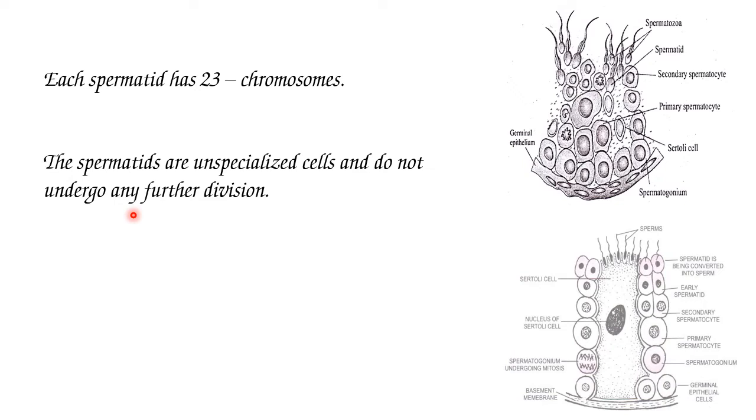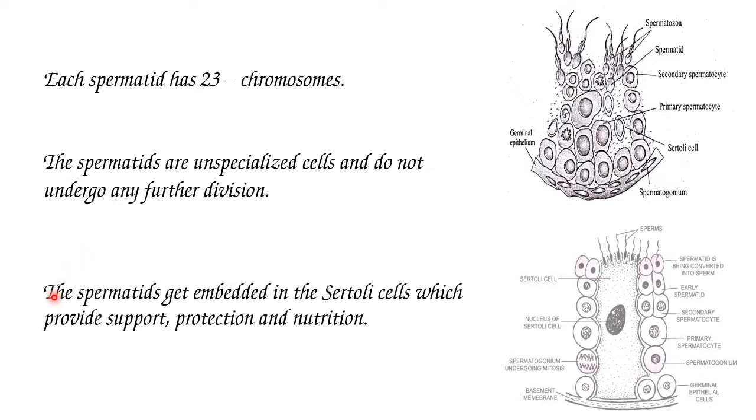Once the spermatids are formed, no further division takes place during spermatogenesis. The spermatids get embedded in the Sertoli cells. The spermatids get support, protection and nutrition from Sertoli cells. Now let's see the diagram here.